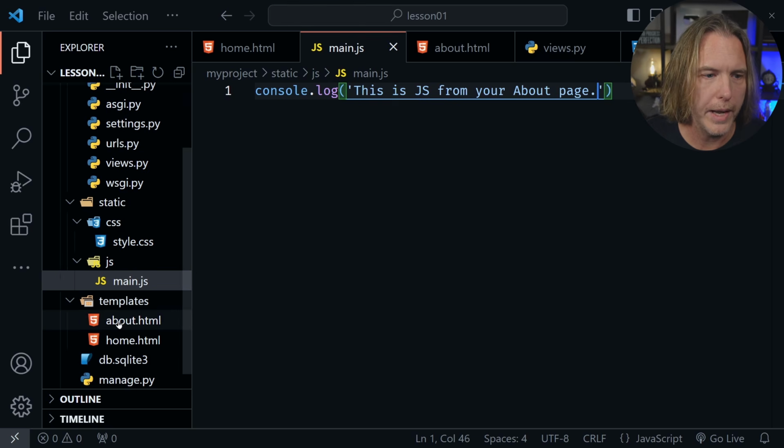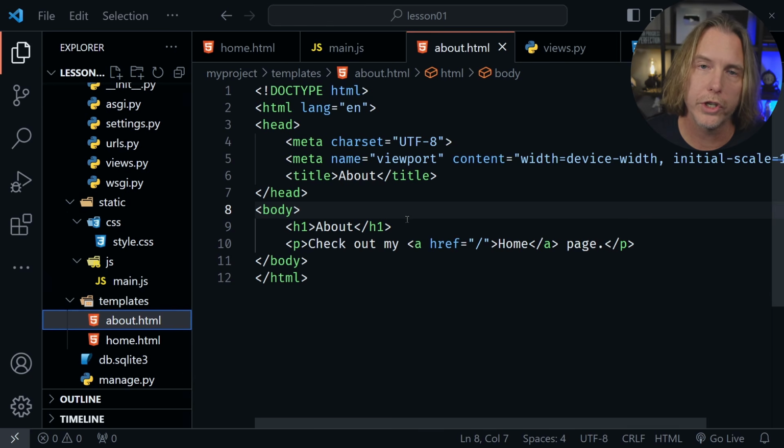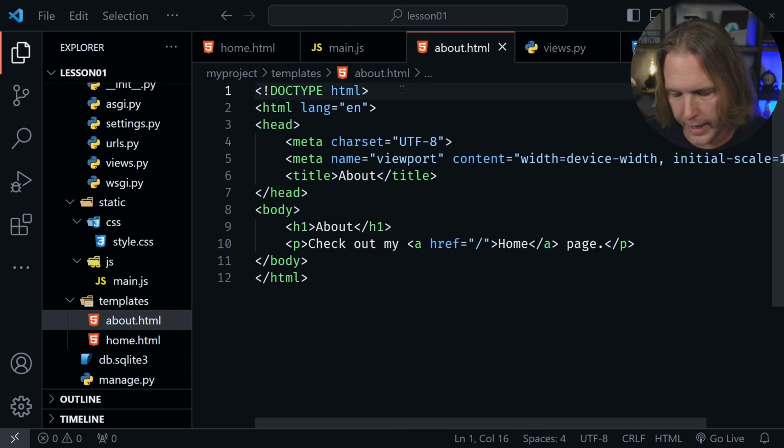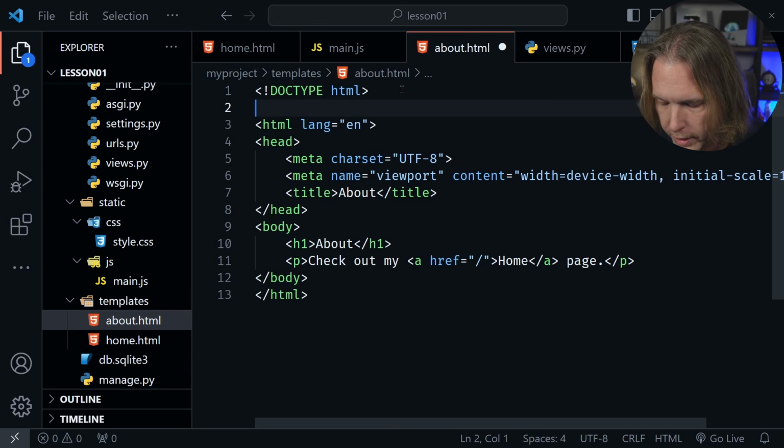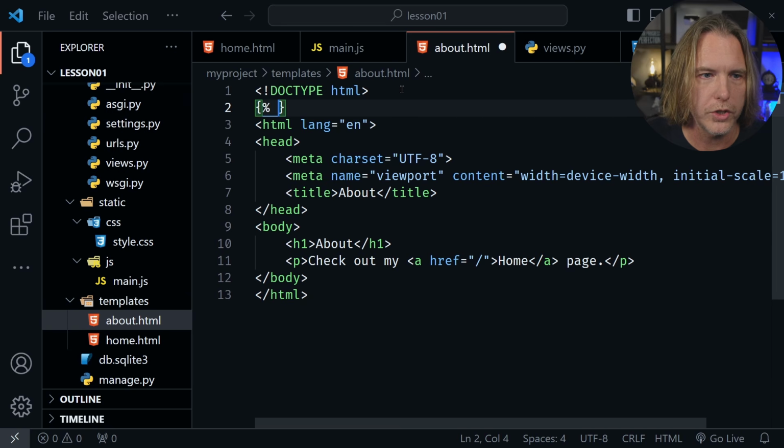So now in the about.html, and this is where you're going to link the style sheet, and you can check my repository to see if you did it the same way that I did. But now we need to link the JavaScript as well. So again, at the top, which you would need for the CSS anyway, we're going to start with load static, and we're using that templating engine, so we have the curly brackets and the percentages.